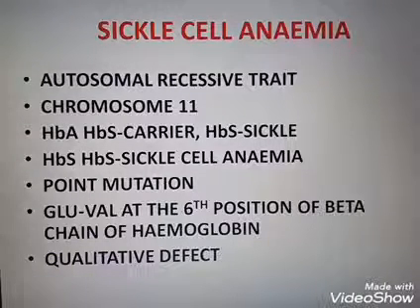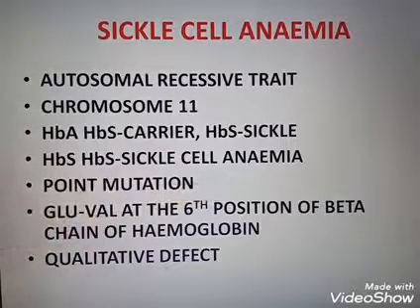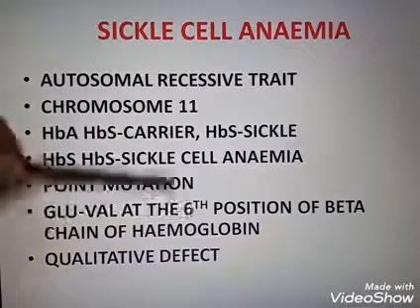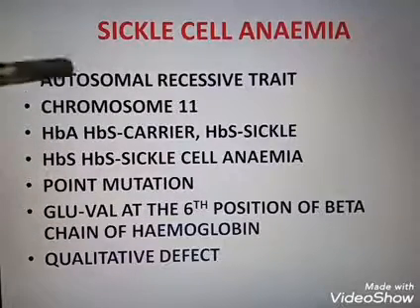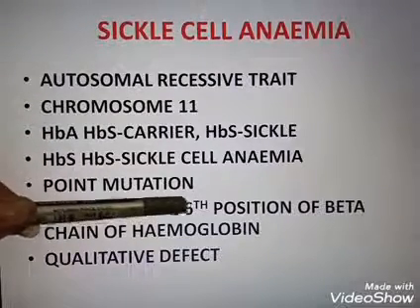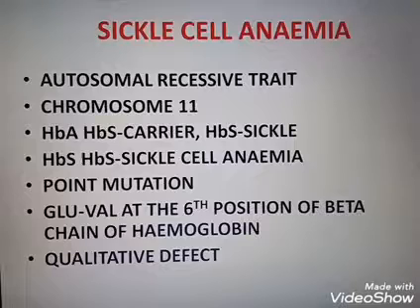In chromosome 11, a point mutation will take place. In which position will the point mutation take place? At the 6th position of the beta chain of hemoglobin. 6th position, very important. In chromosome 11, at the 6th position of the beta chain, the point mutation takes place.